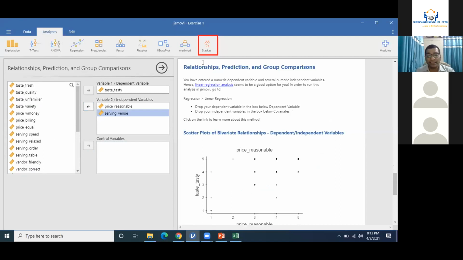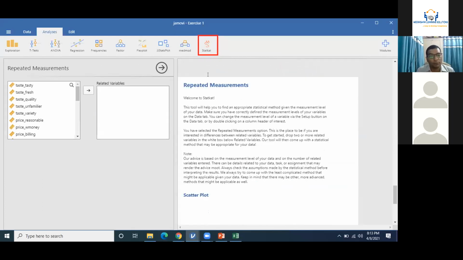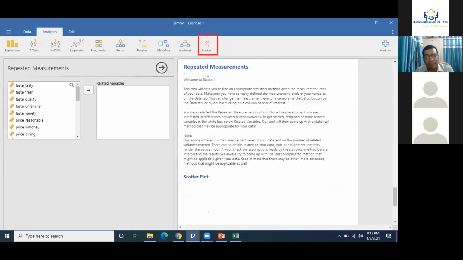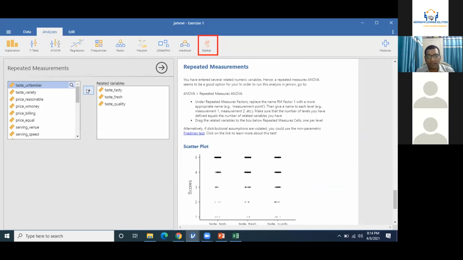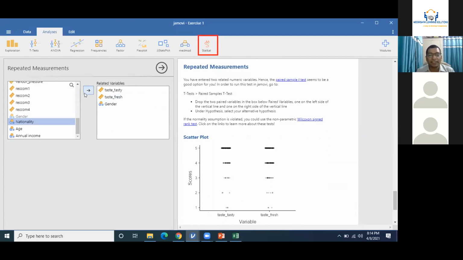If there are repeated measures, meaning the same phenomenon has been measured multiple times, which is the third option, repeated measurement. So say for example, something is measured before demonetization and something is measured after demonetization. So probably, and these three things have been measured. Now you need to perform repeated measures ANOVA. If I remove one, so this is paired data, you can perform paired sample t-test. If I include gender here,